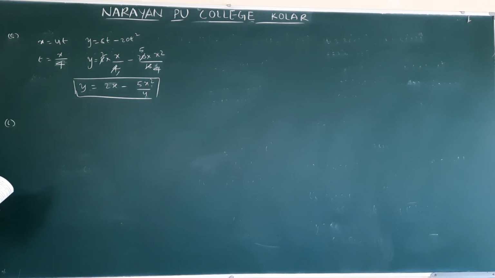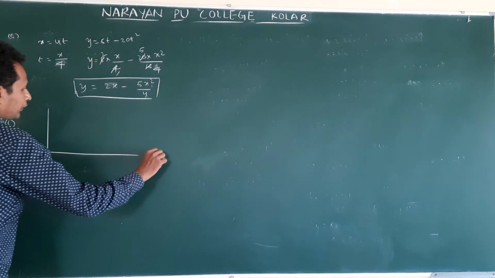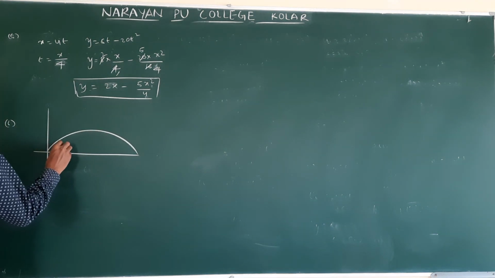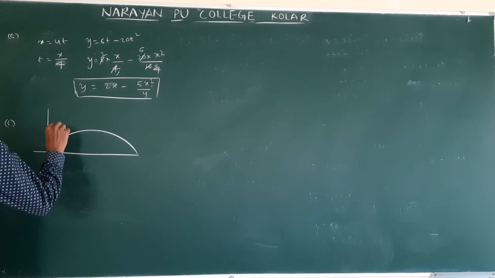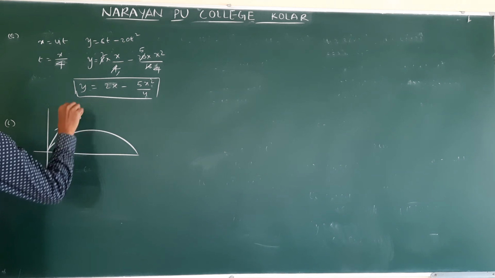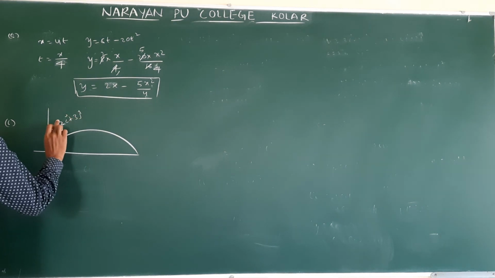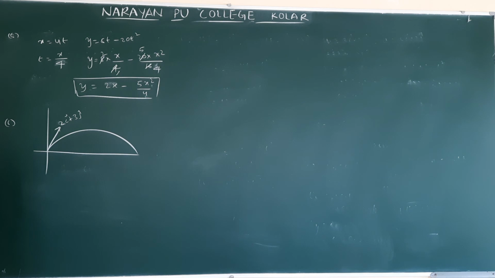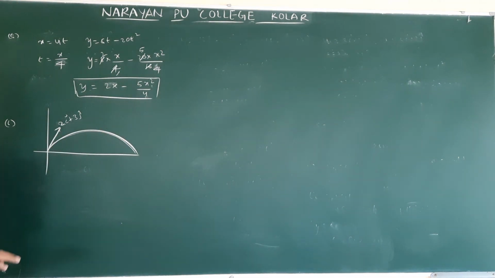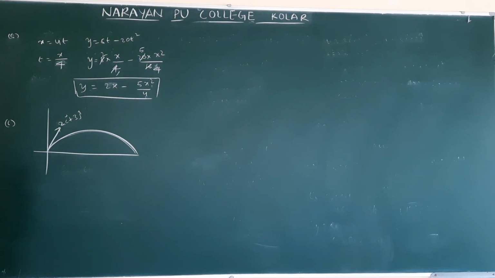Next, sixth question. The velocity of the particle at the initial point A is 2i cap plus 3j cap meter per second. Its velocity in meter per second at point B. Here what is given? This velocity vector is given as 2i cap plus 3j cap. Already we know that in this trajectory horizontal component will not change, because there is no acceleration along the x direction.